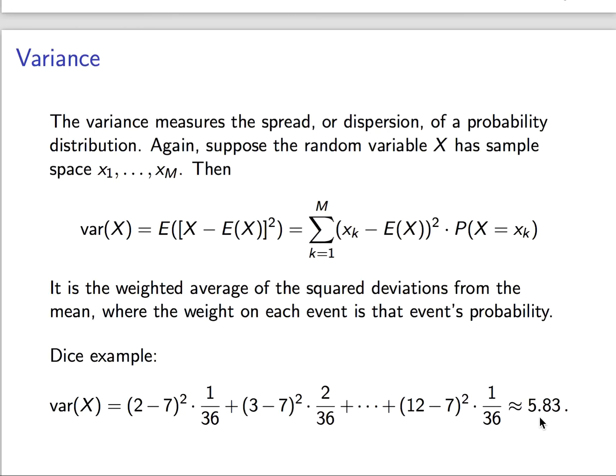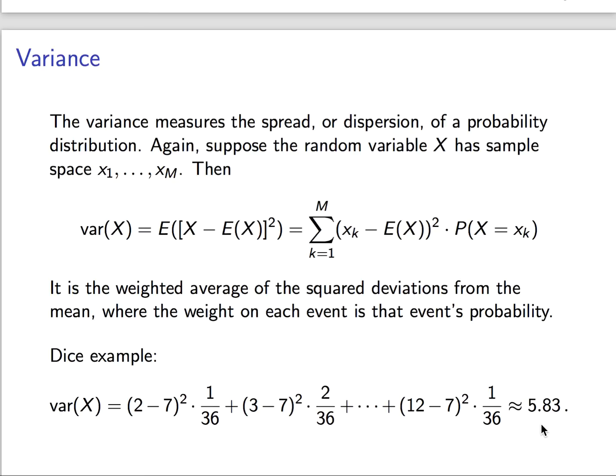Now there's nothing wrong with the variance. The only thing that's confusing about it is all of these squares mean that the units of the variance are the square of whatever units you're originally measuring the problem in. So it's more common to quote the standard deviation, which is to simply take the square root of the variance. So to calculate the standard deviation, first you have to calculate the variance, and then we just take the square root of 5.83.